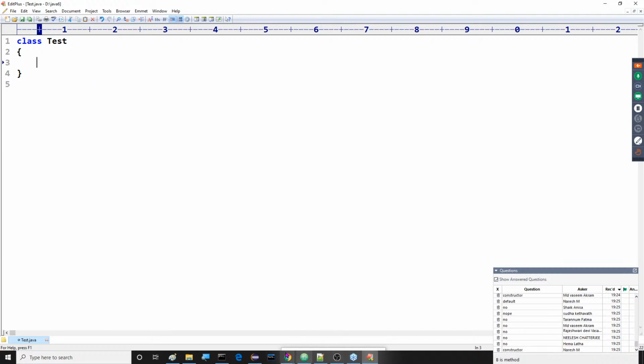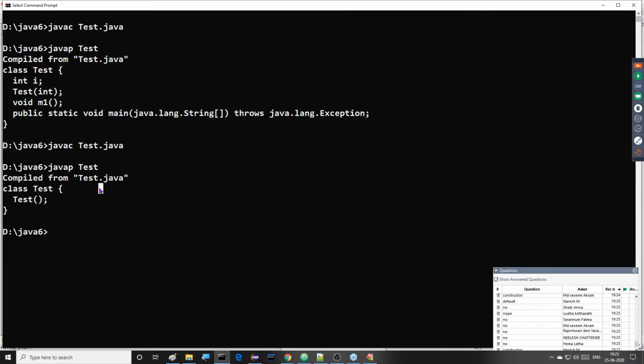But here on the command prompt, when we run javap Test, we are getting a constructor or not? Yes, definitely we are getting a constructor. This constructor is called the default constructor. So who has provided this default constructor, sir? Now tell me.